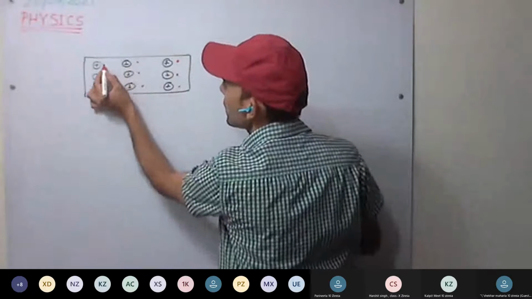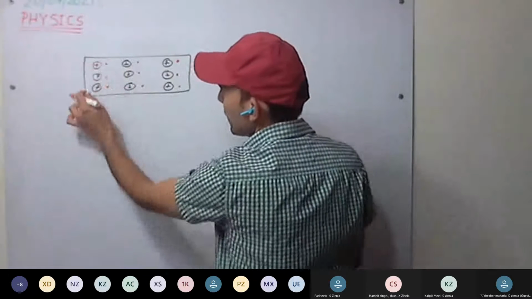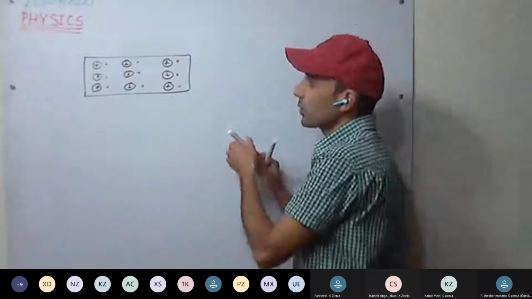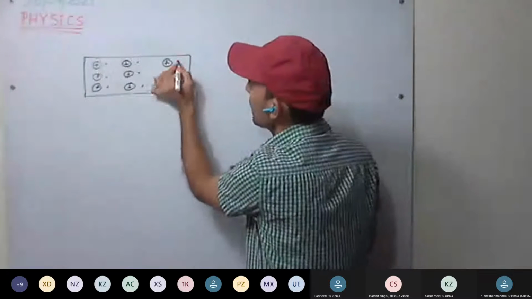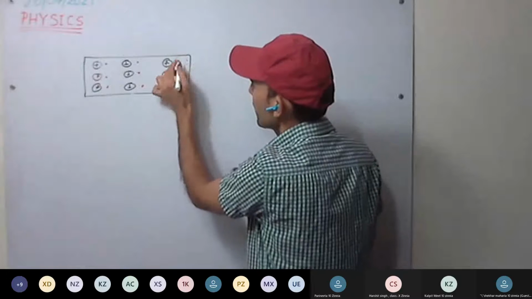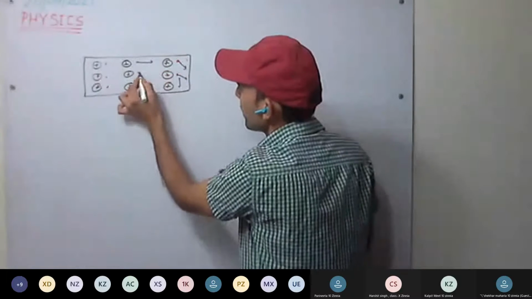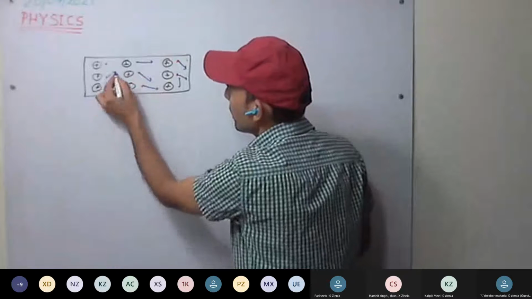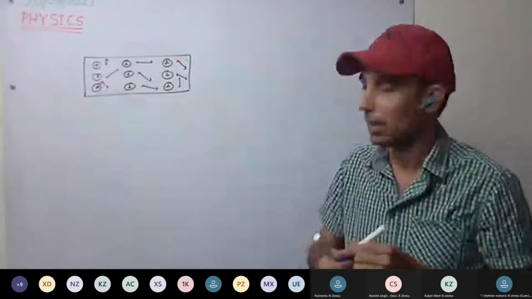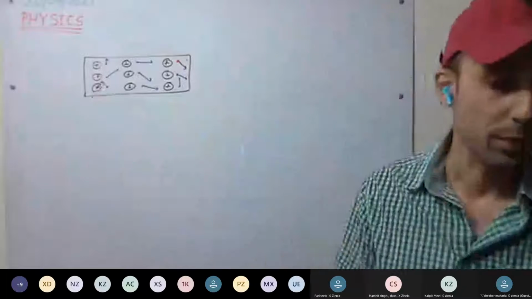And these positive ions, they are static. They remain at their position. Their position is fixed, whereas electrons are mobile. They randomly move here and there, in any direction they can move.